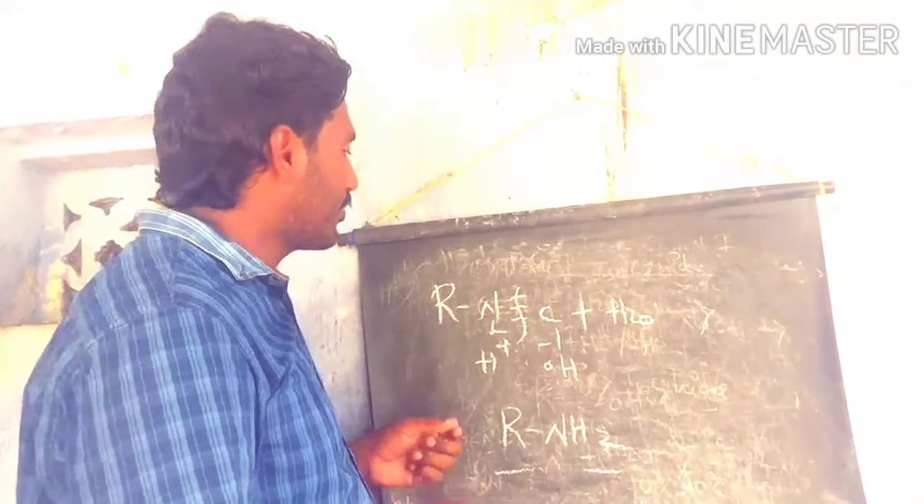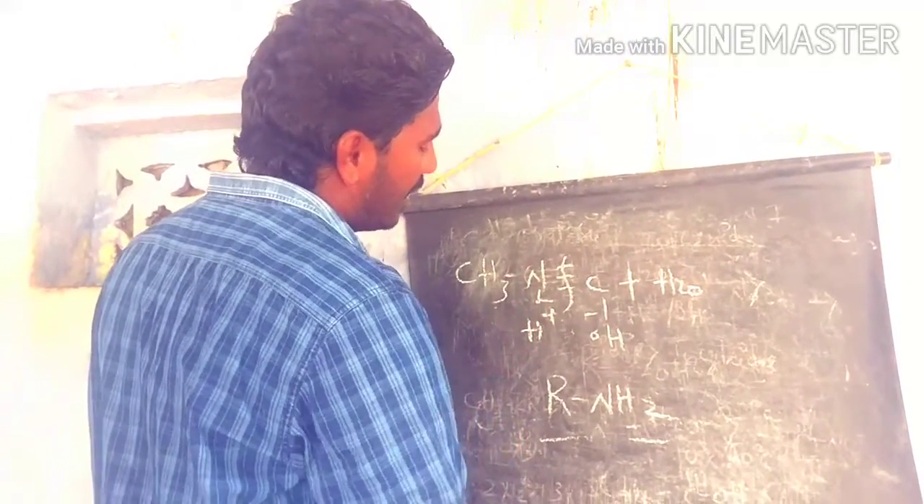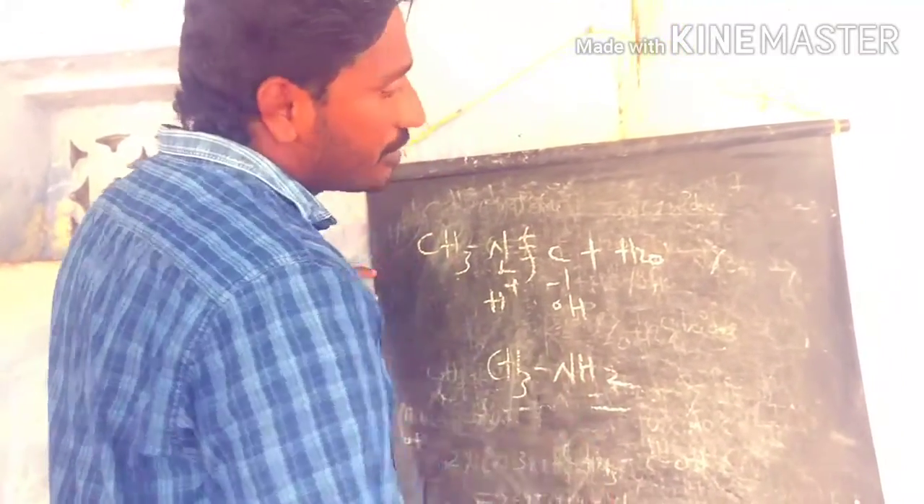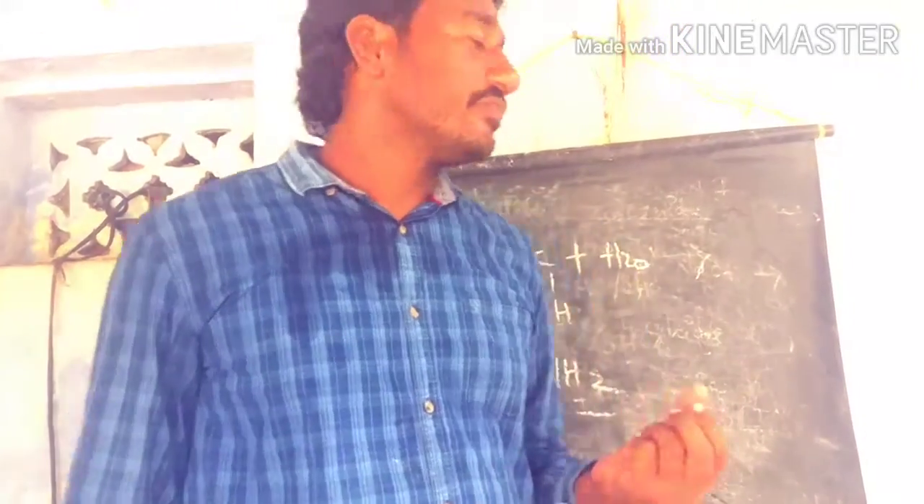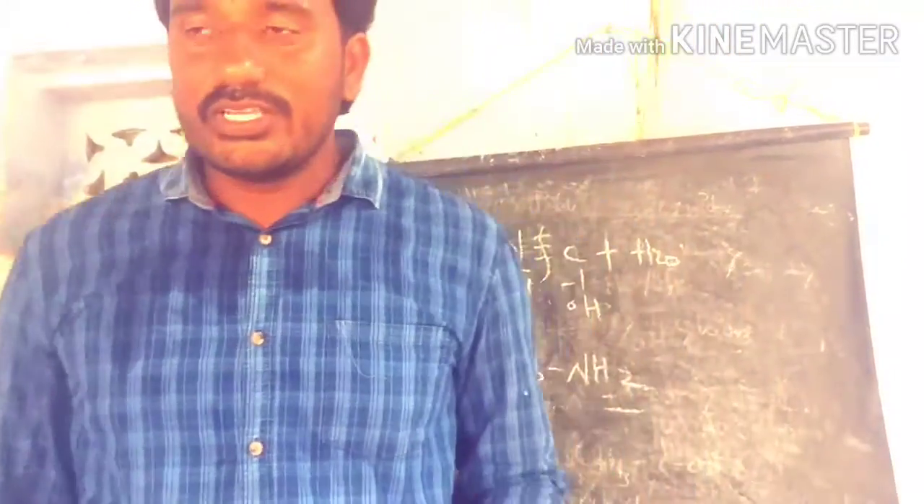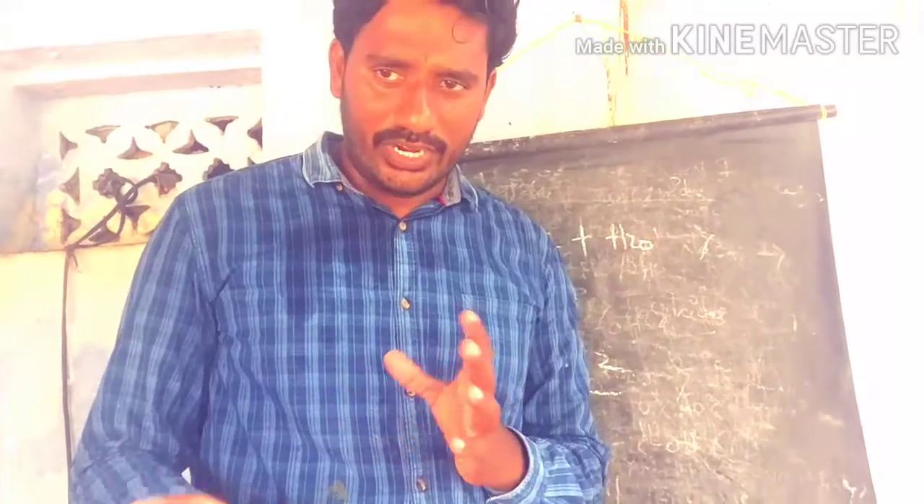Let's see some examples. If you take methyl isocyanate, we get methyl amine as the product. So this is the process by which cyanates are converted into carboxylic acid in the hydrolysis process, while the isocyanates involved in this reaction give amines as the products. So let's see the reduction reactions of the cyanates and isocyanates.